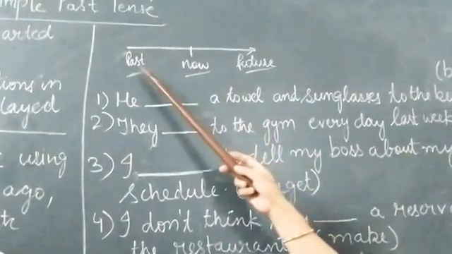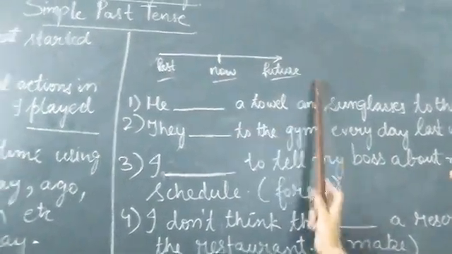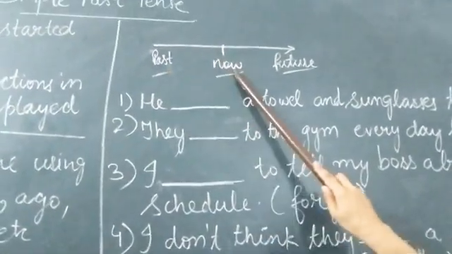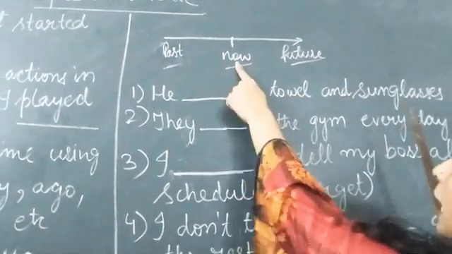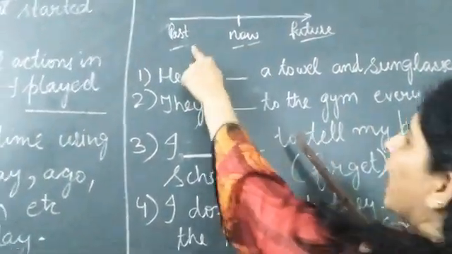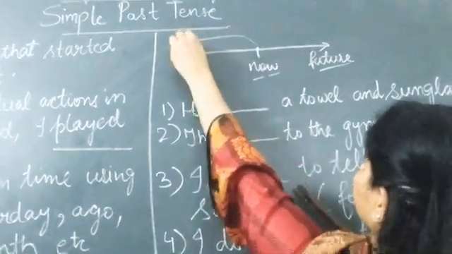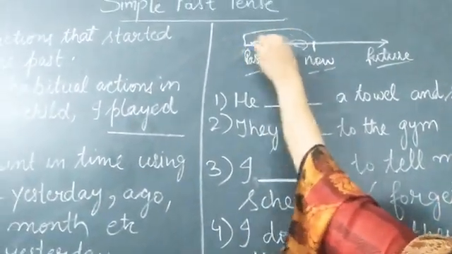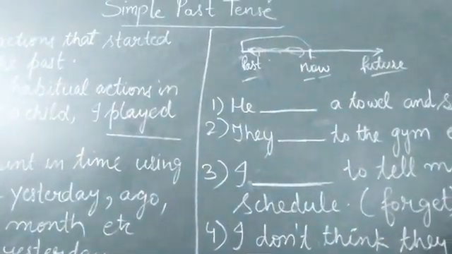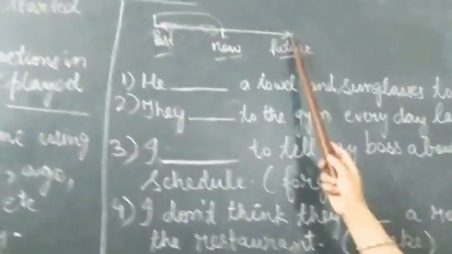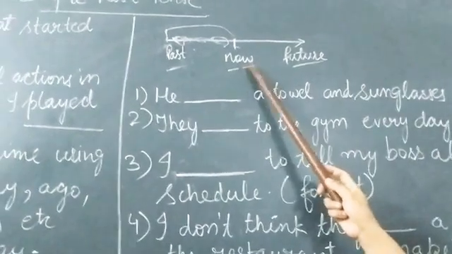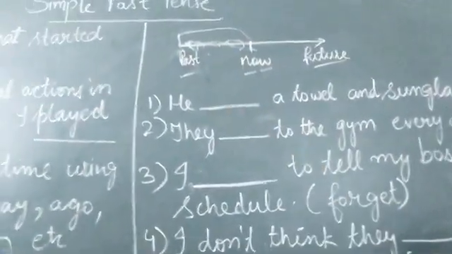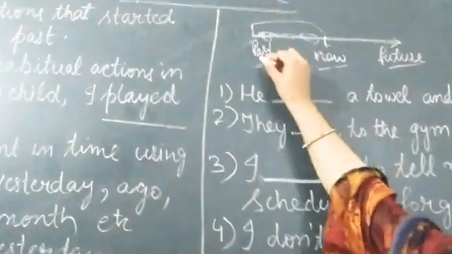So here this is just actions happening in the past time, then in present time and future. Here now means present time, and before this time period is past. Whatever actions are happening here, those are expressed in the past tense form. And then next, this is the present tense. We are not talking about this right now. I just want you to understand the past tense here.